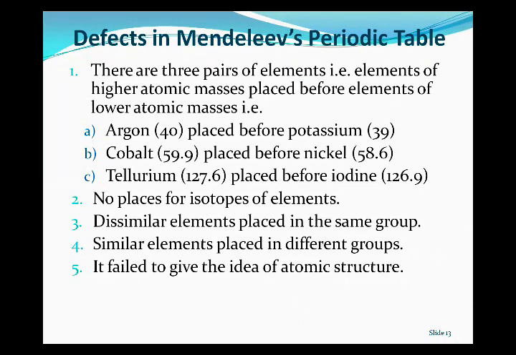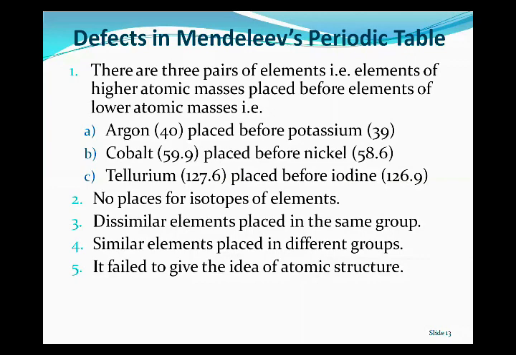There are three pairs of elements, that is, elements of higher atomic masses placed before elements of lower atomic masses. As you know, Mendeleev arranged the elements by increasing atomic masses. So according to him, argon, with atomic mass 40, is placed before potassium, that is 39. Cobalt has atomic mass 59.5 and is placed before nickel, that is 58.6, and tellurium, that is 127.6, is placed before the iodine.